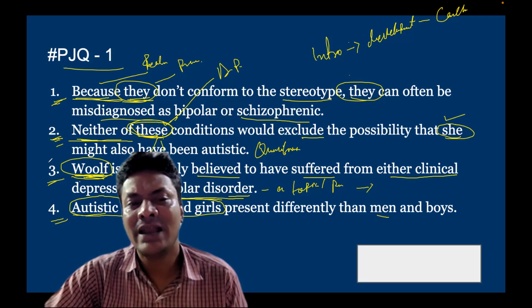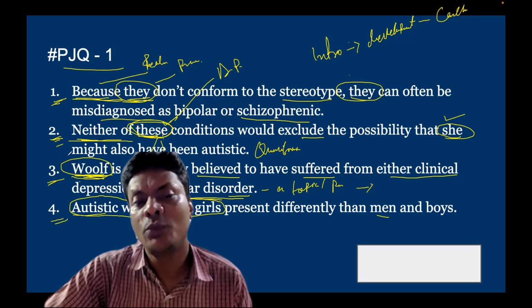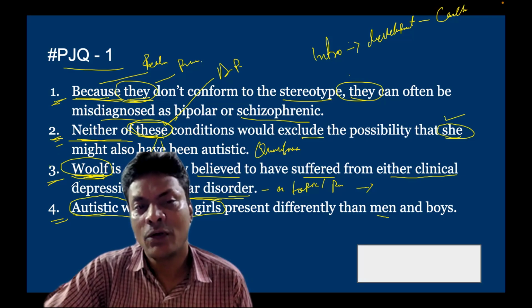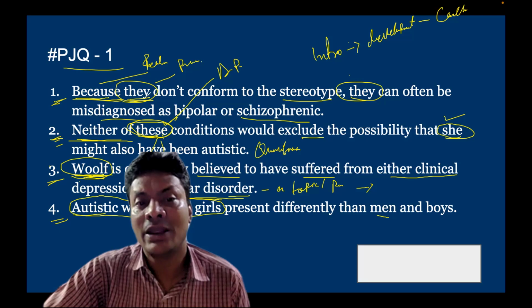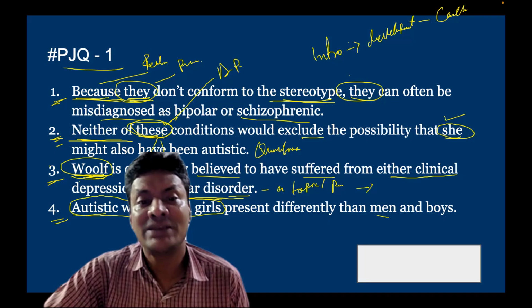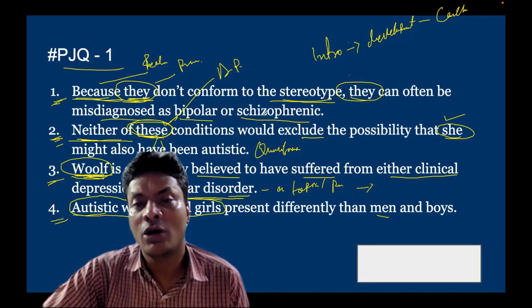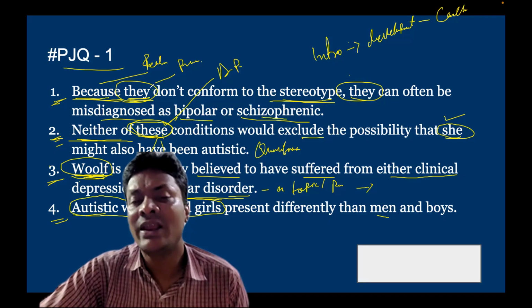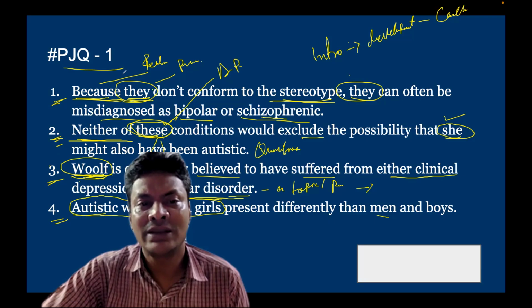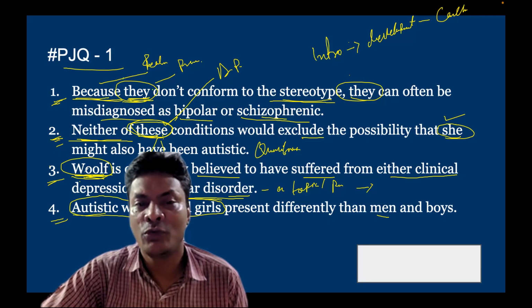Then, besides three and two, what would be the next sentence? Obviously, we already assumed that "because they don't conform to the stereotype, they can often be misdiagnosed as bipolar or schizophrenic." Now, who is "they" referring to? Obviously, "they" is not referring to Woolf, nor to the depression or bipolar disorder. "They" is referring to autistic women and girls, right?